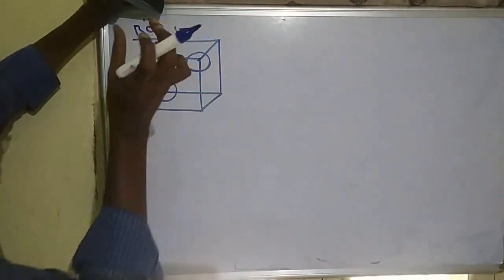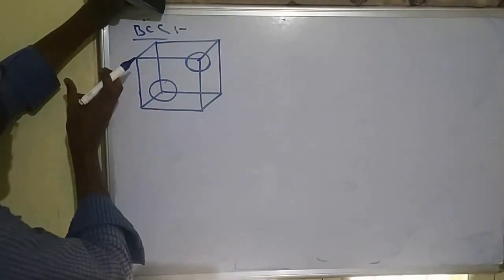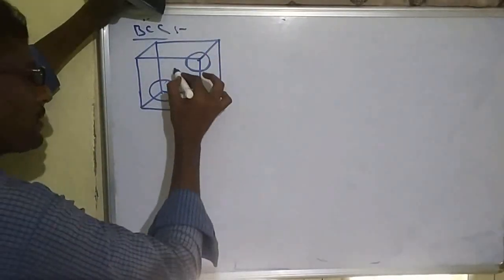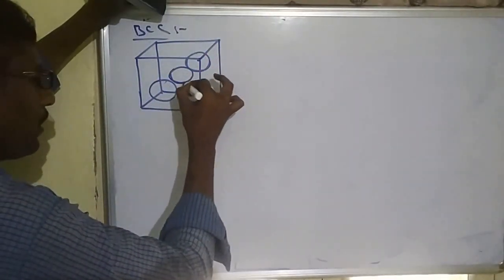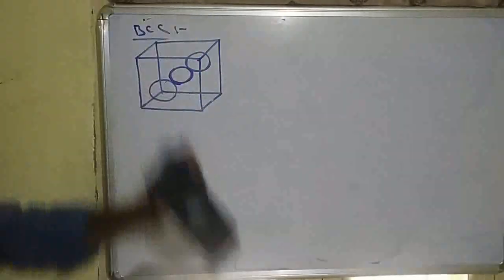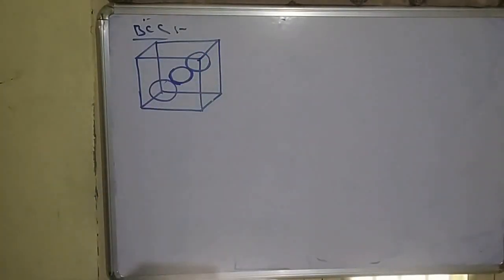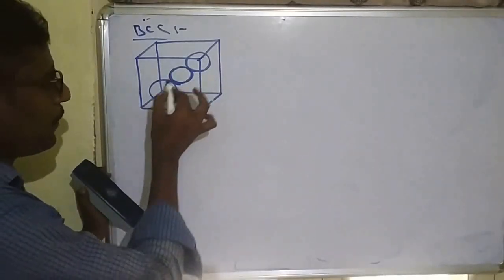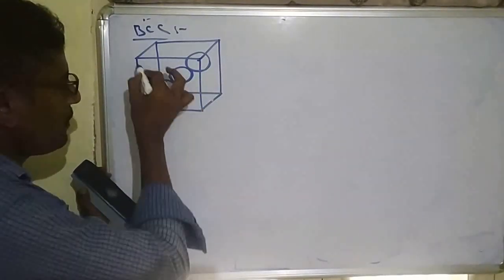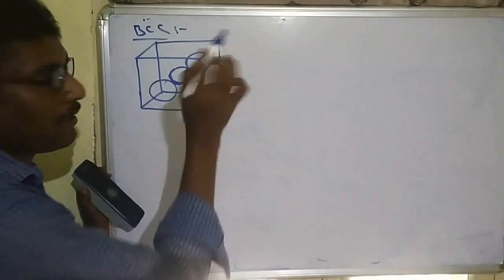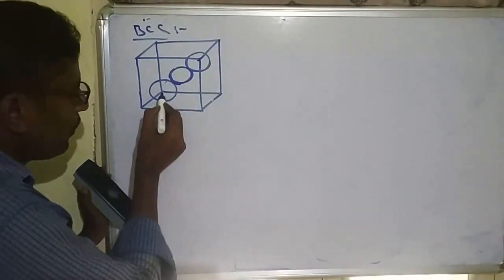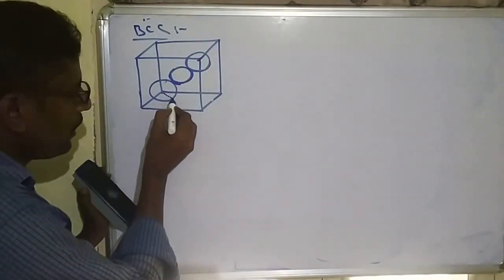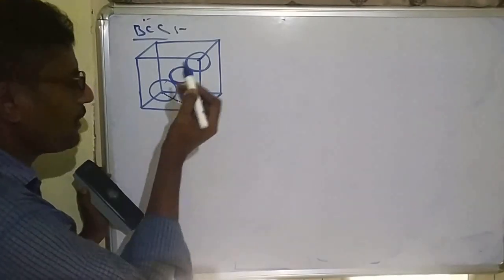Remember, this is the front side corner, whereas this is the back side corner, so they are going inside. So this will be the body centered particle. Also remember, when we are taking a body diagonal, it must be attached to a face diagonal compulsorily. So before we calculate that, we must also calculate the face diagonal. Any face diagonal we can take.